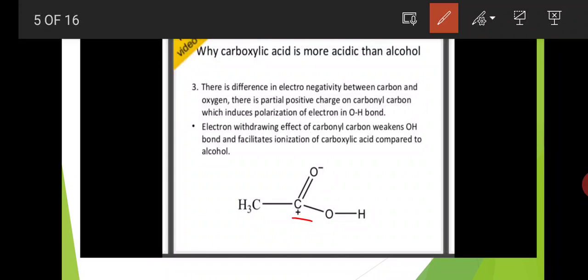Okay, here in carboxylic acids, this carbonyl carbon has a partially positive charge. So here it attracts the electrons from oxygen. Automatically oxygen attracts the electrons from hydrogen, and hydrogen can easily be eliminated outside.